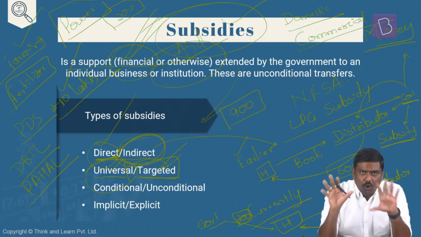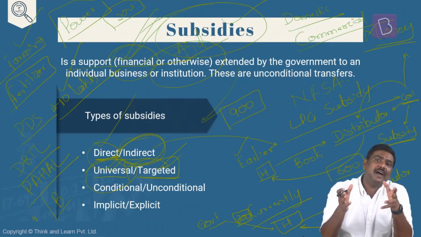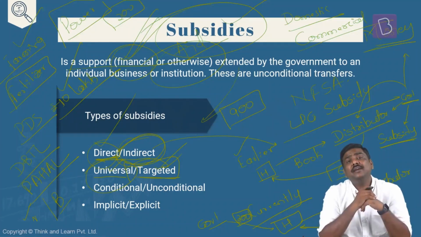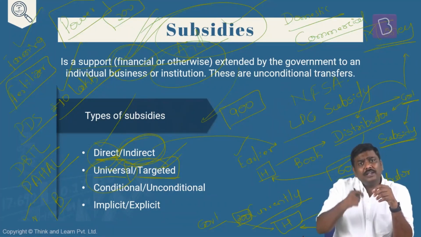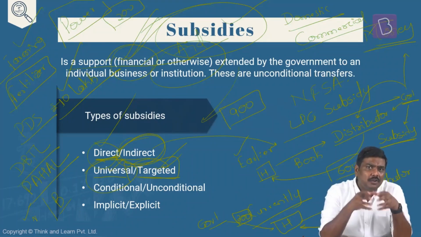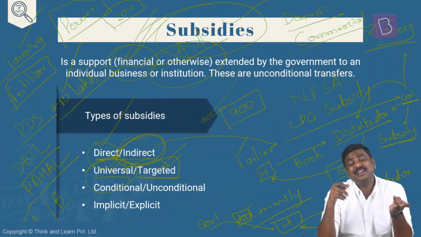But the problem here is if there are two households, household A and household B, household A earns let's say 1,000 rupees a month or 5,000 rupees a month, it makes sense to provide subsidized electricity to this particular household. But if the household B is earning let's say 5 lakh rupees a month or let's say 10 lakh rupees per annum, 20 lakh rupees per annum, what is the logic of giving 200 units of free electricity to this household? Can't they afford the first 200 units? Definitely yes, because their incomes are so high, they'll be able to afford easily this particular amount of 200 units of electricity. But various state governments have been supplying electricity to the households at subsidized prices or free of cost. Have been supplying free electricity or subsidized electricity for agriculture sector also.